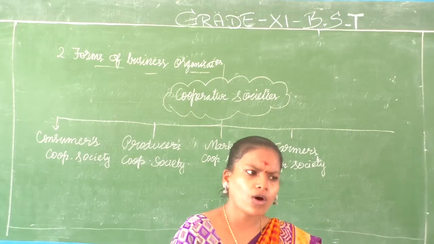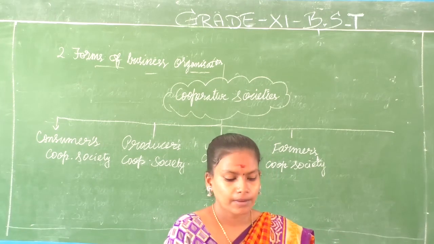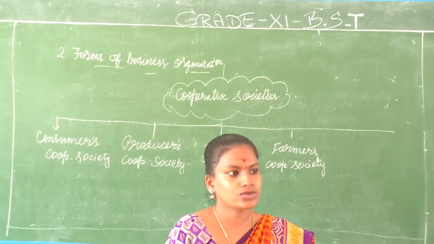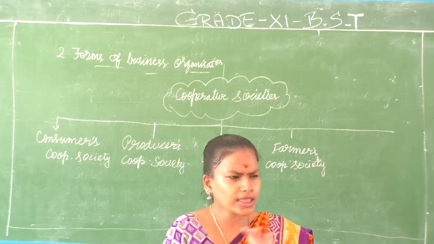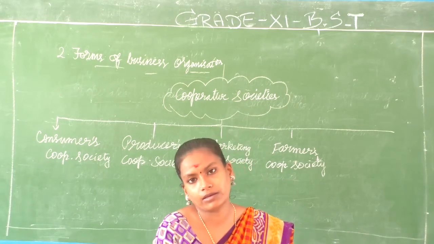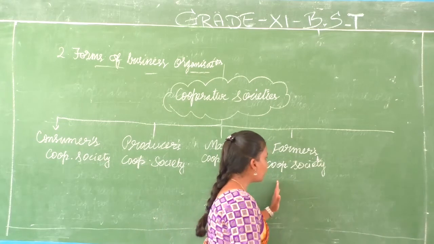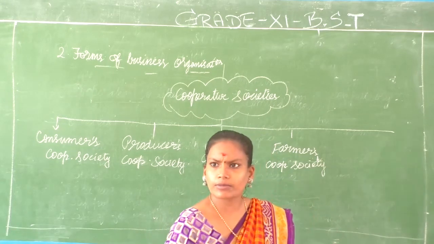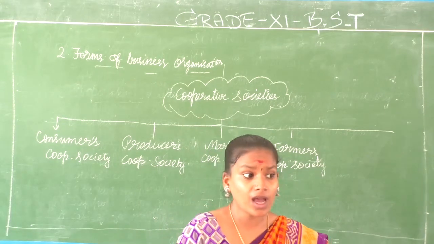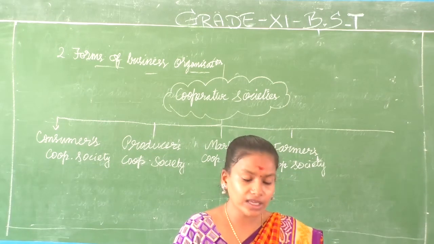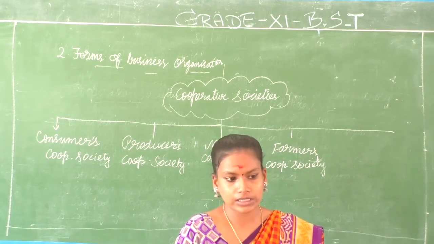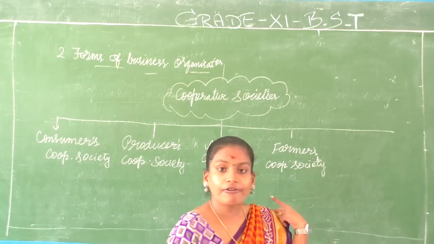Here it's all about buying seeds, pesticides, insecticides, and analyzing the land. Anything and everything related to farming will be done with the help of the Farmers Cooperative Society, because there are various processes in farming. Irrigation, getting loans, all these things. They will help the farmers.